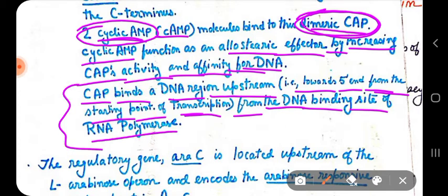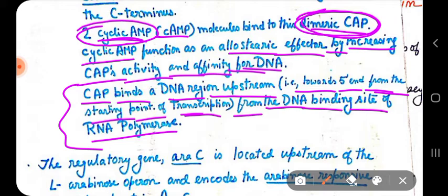If I say the exact location of CAP, as I did not say during the lac operon, this catabolite activator protein actually binds to the DNA upstream, that is towards the 5' end from the starting point of transcription, from the DNA binding site of RNA polymerase.